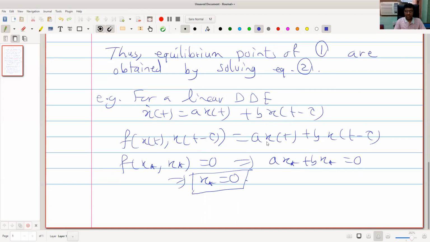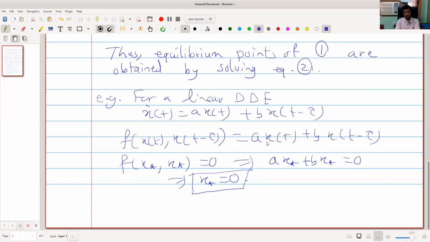Now, for the nonlinear case, we can have multiple equilibrium points, and we have to deal with local things. So, local stability analysis. Local means in the neighborhood of the equilibrium. There is another thing that is called global stability or instability.